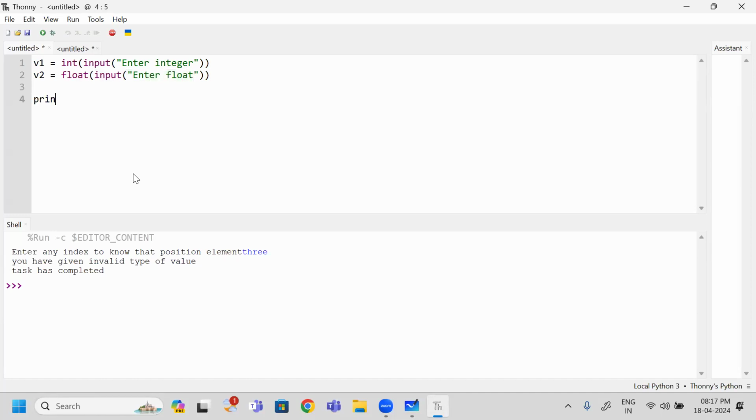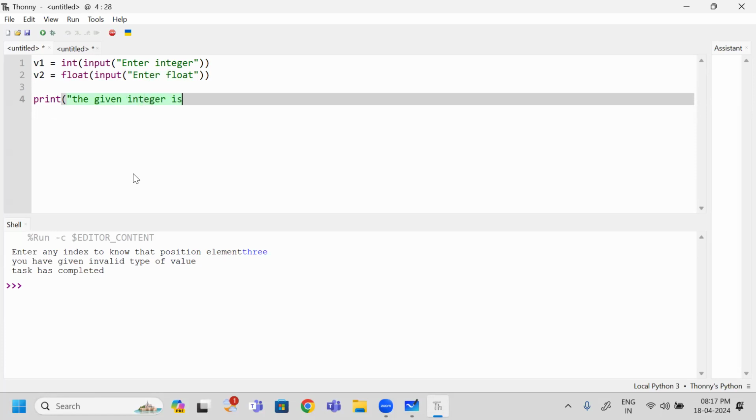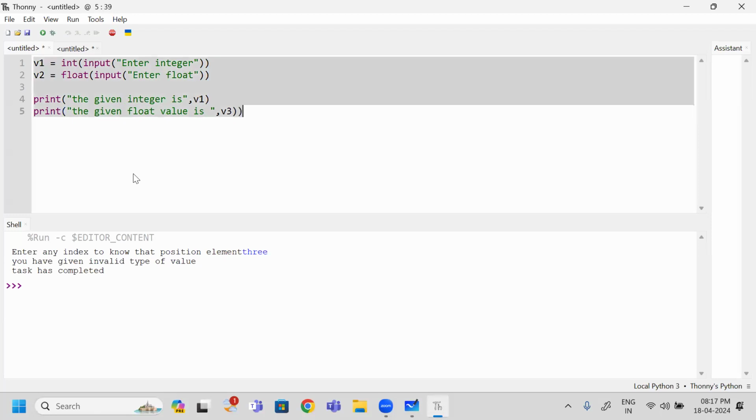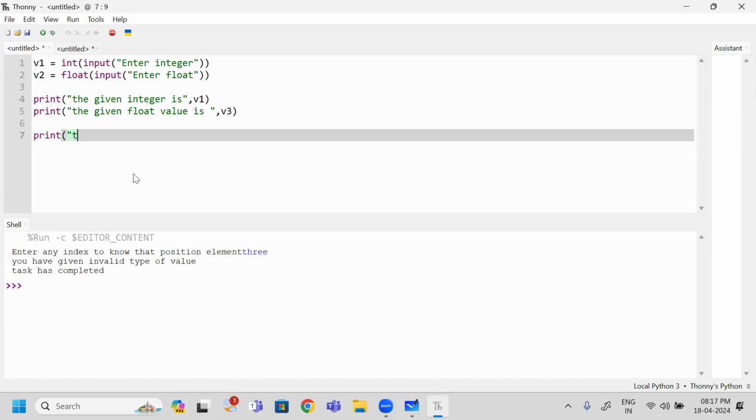Next simply I am going to print the given integer is v1. Print the given float value is v3 I am printing. Okay. Next, simply I am going to print task has completed.